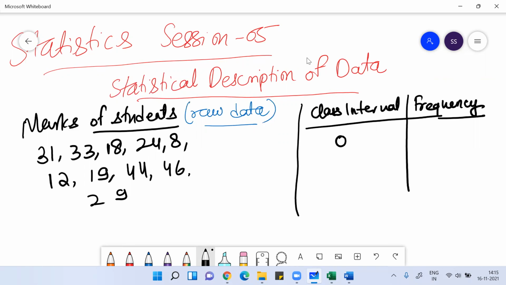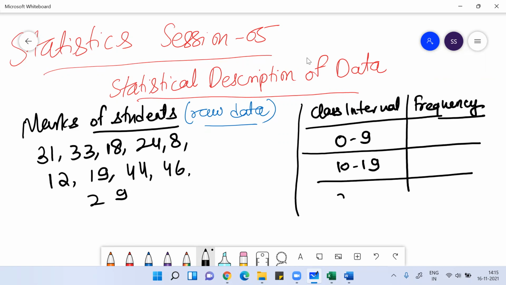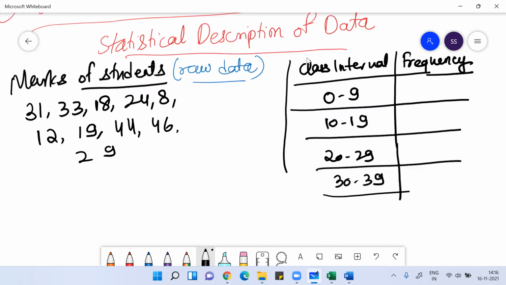I can make a class interval 0 to 9, then a class interval 10 to 19, then 20 to 29, then 30 to 39, and then 40 to 49, or I can write 40 to 50, because after 50 there are no such values. So what do we mean by a class interval? I make a group classification.